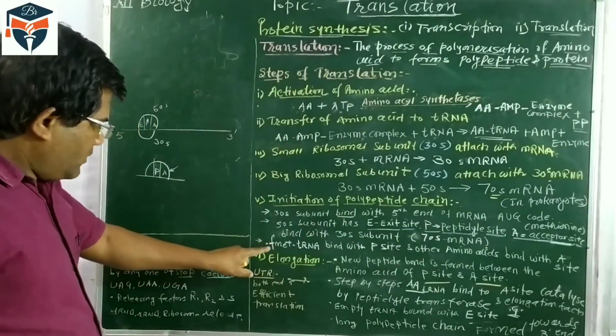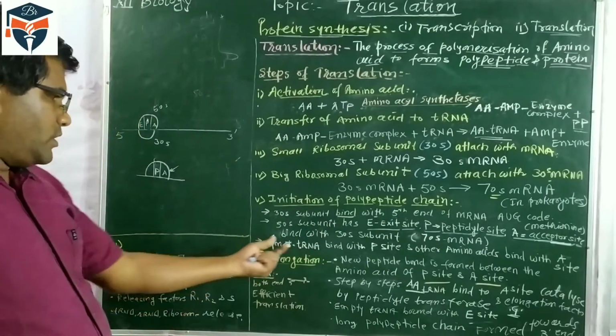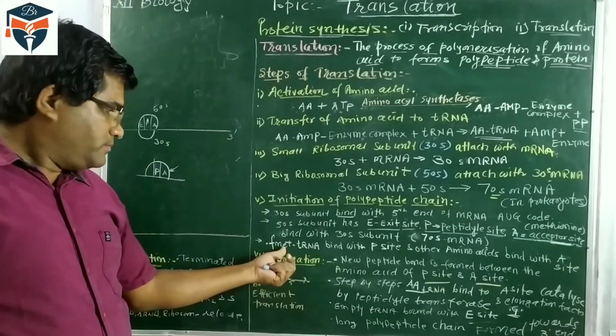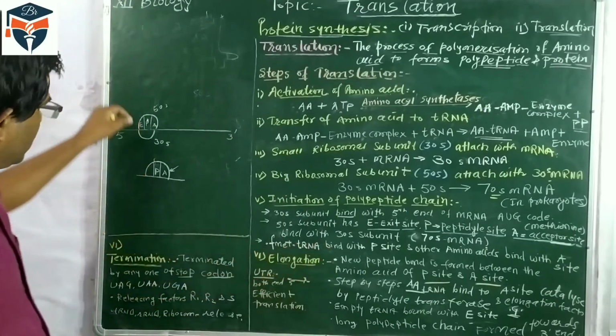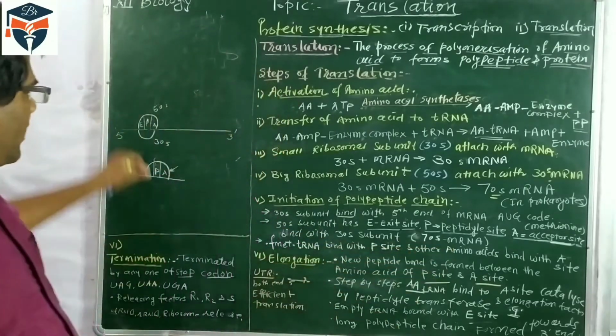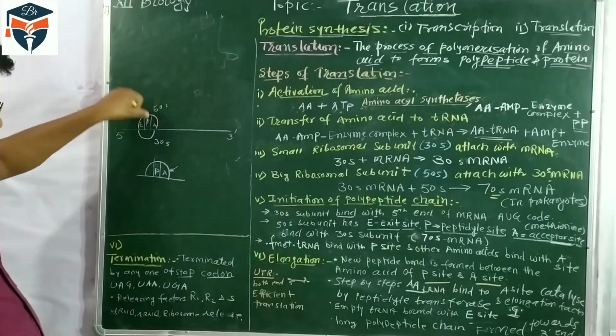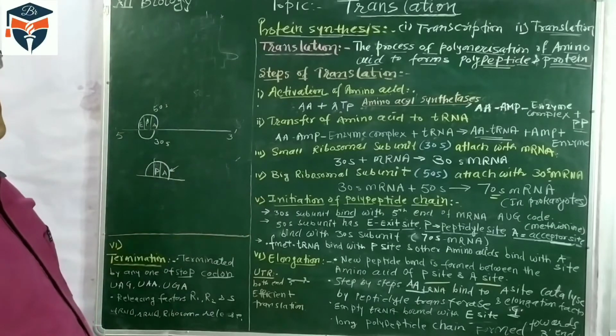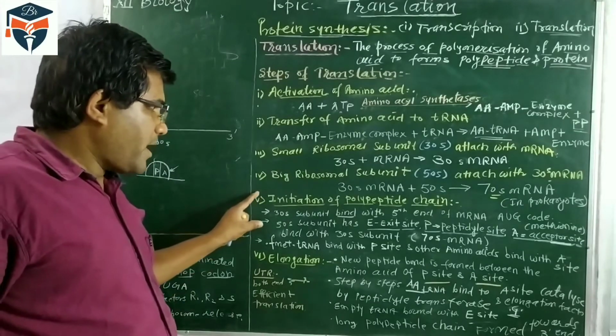The tRNA carrying formylated methionine binds only with the P site, and the remaining amino acids combine with the A site. So this is called initiation of the peptide chain.